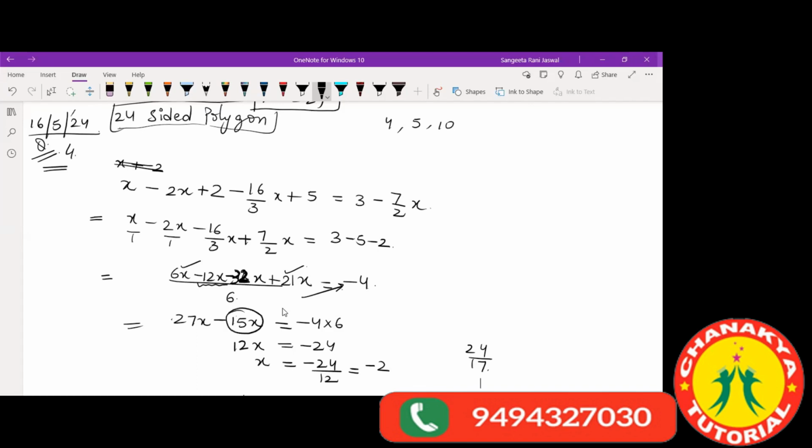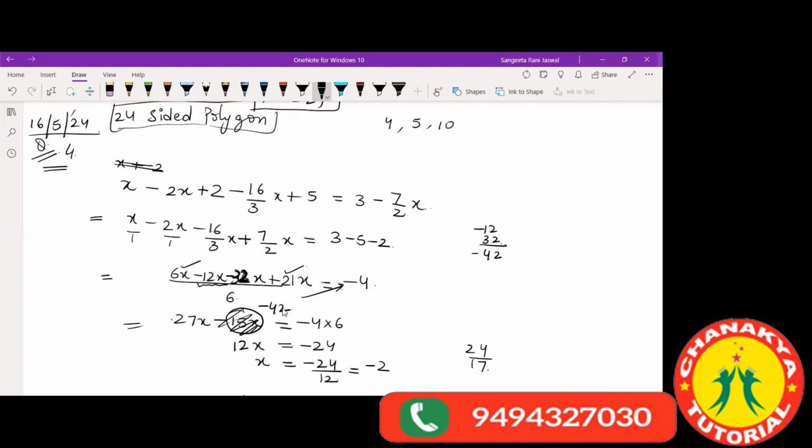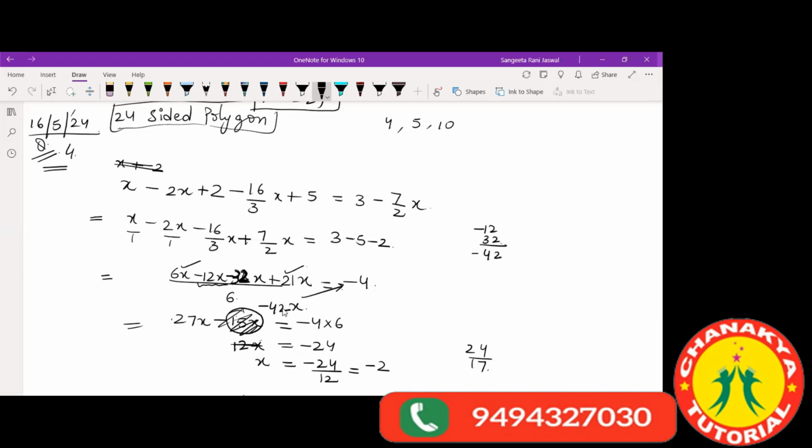Yes, children. Okay, thanks for correcting. So that's minus 32, 12 and 32, not 3. I just took 3 actually. So that's 44, minus of 44. So here we went wrong, in the first step, ma'am. So 27 minus 42x now. What is 42? Minus 44x. Okay, this is plus 44.